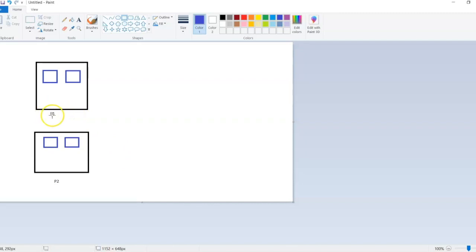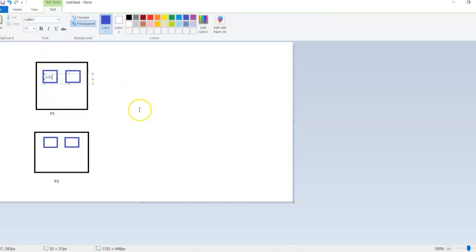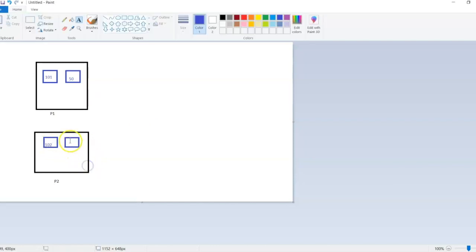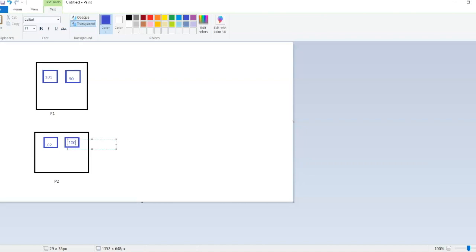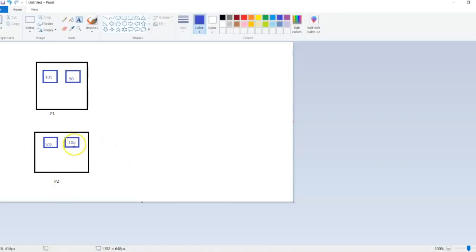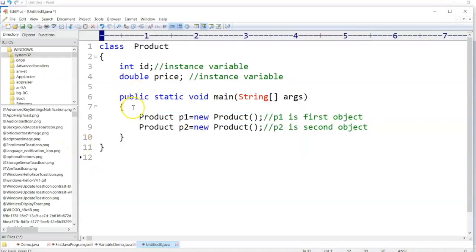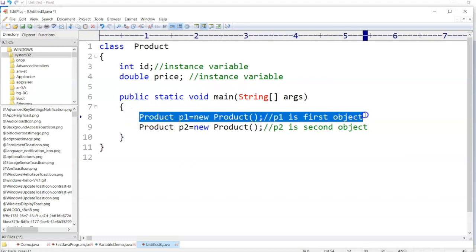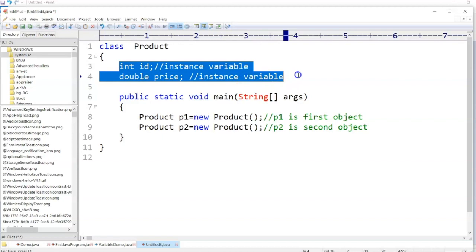So for the first product you can store the product ID like 101, and the product price $50. Same thing, you can store 102 as the product ID and $100 as the price. So for every object it will allocate the memory for these instance variables.